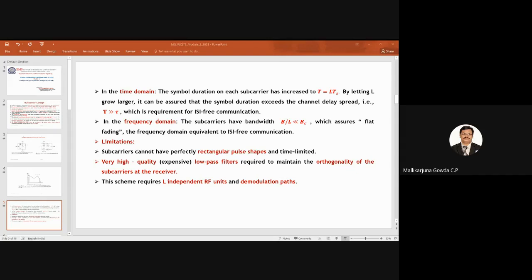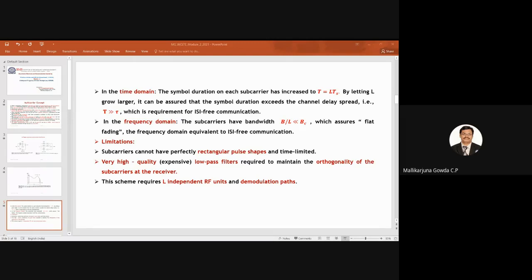Another one is at the receiver side: it requires very high quality low pass filters. That is required to maintain the orthogonality of the subcarriers at the receiver. Very high quality low pass filters will be expensive, so the cost of the receiver is going to increase.